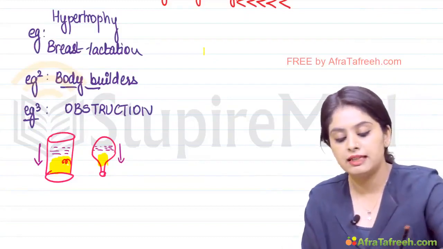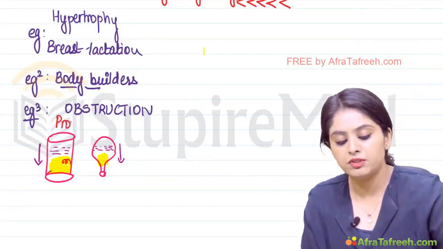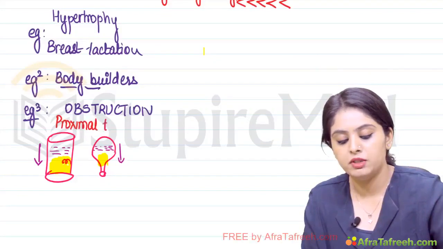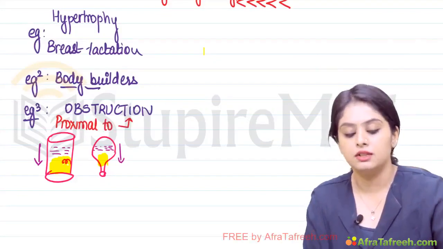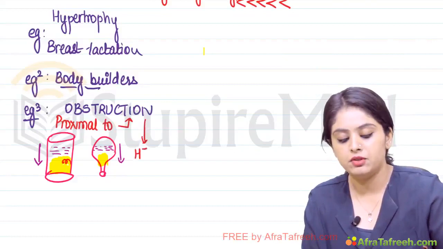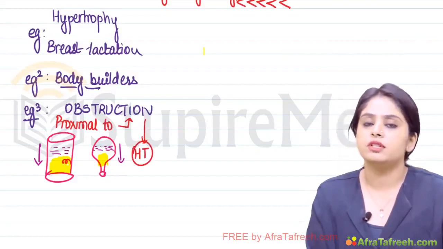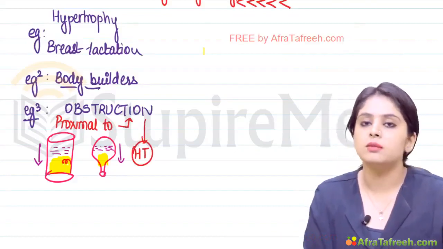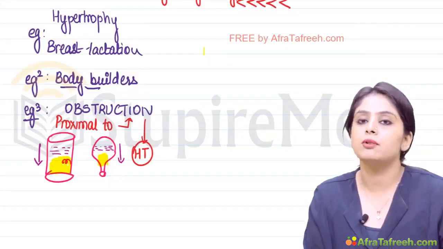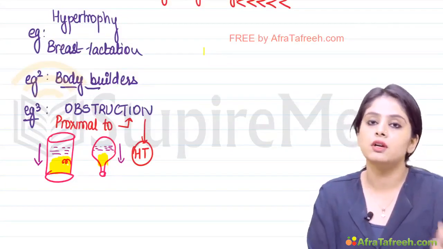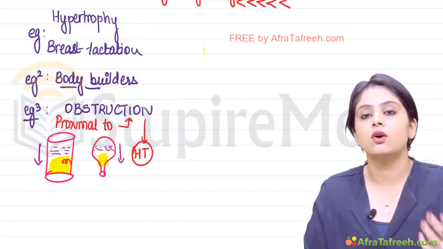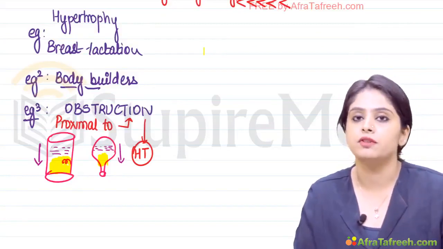So remember that proximal to an obstruction, there will be hypertrophy. These are just two random examples that we've taken up. Any example of an obstruction given in the question, proximal to the obstruction, the organ will adapt by hypertrophy.